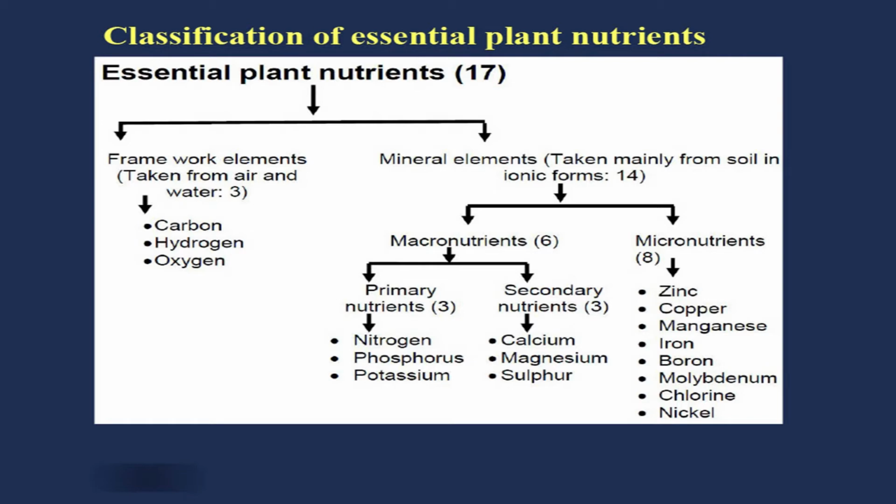reproduction of the plants, and they are further divided into two groups: macronutrients and micronutrients. Macronutrients are 6 in number and micronutrients are 8 in number. Macro and micro refer to the relative requirement or concentration of these nutrients in the plant body. Macronutrients are required in larger amounts, therefore they are called macronutrients, and micronutrients are required in very minor amounts, very small quantities, therefore they are called micronutrients.